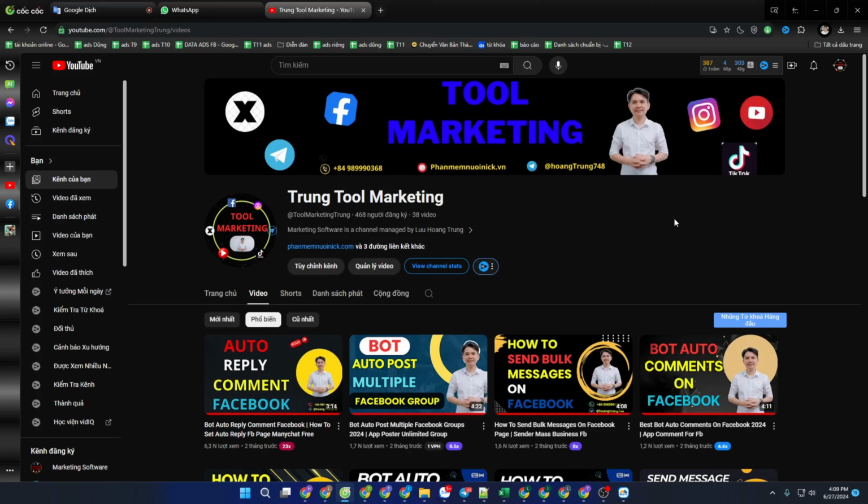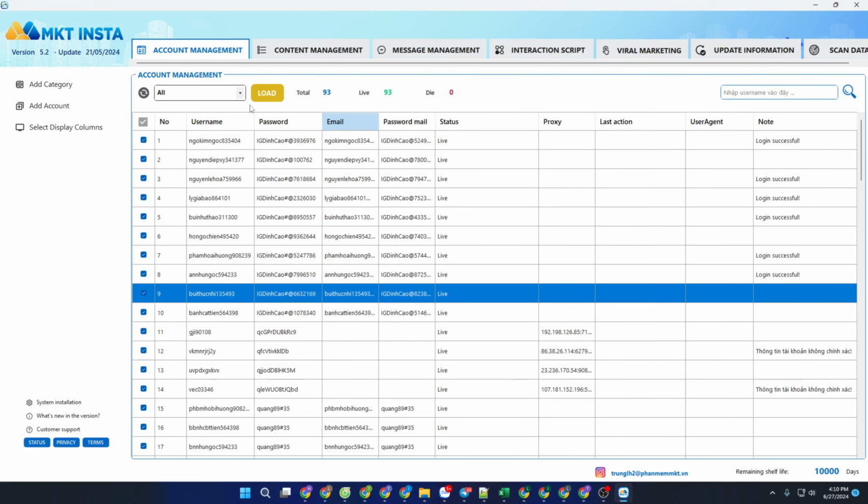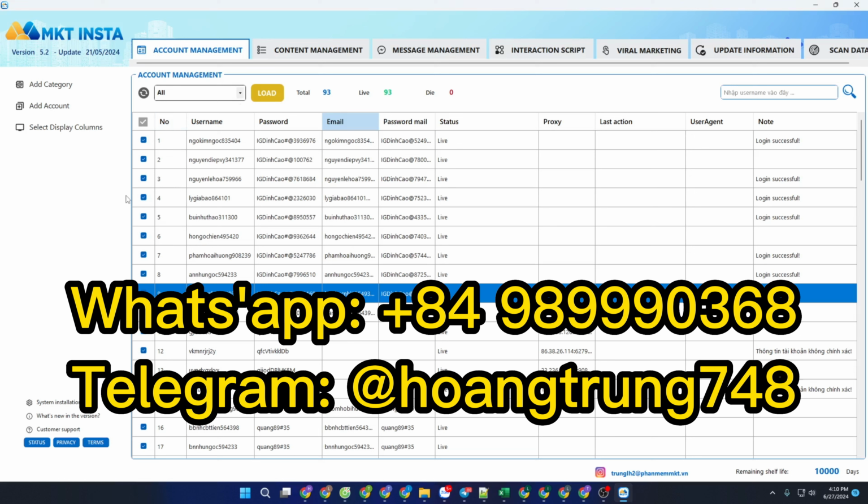Share with everyone a supporting software on the Instagram platform. It helps us like posts automatically. This is software installed on the computer, and I will buy a 1-year license or a lifetime license.